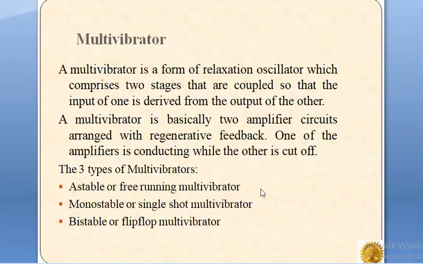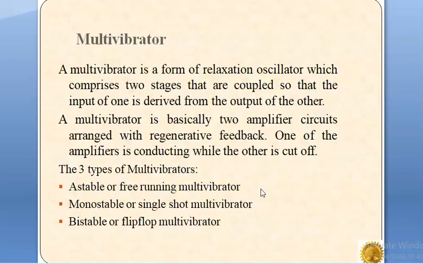Active components include elements such as BJTs, FETs, vacuum tubes, op-amp and 555 timer ICs, etc. And passive components include elements like resistors and capacitors.